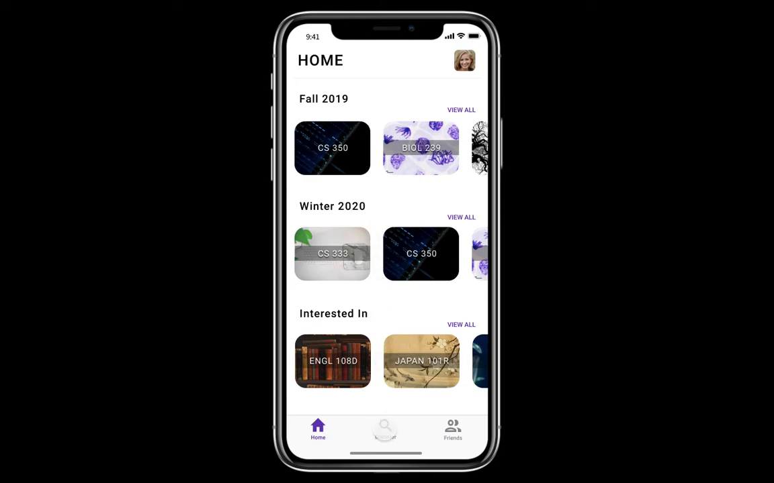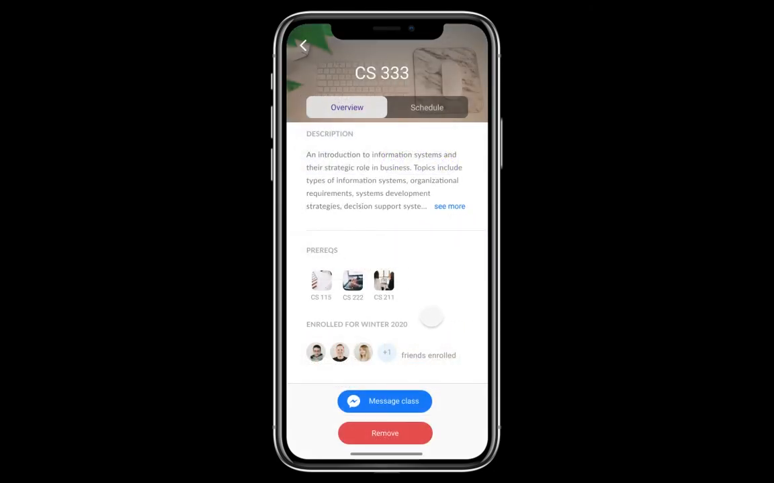And I can also look at the course details that have changed for this mode. Now we see the course details that are pertaining to the next term, as well as the ability to message the class through Facebook Messenger, and also the ability to remove this course when appropriate.